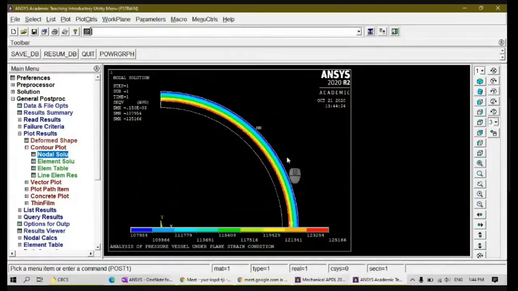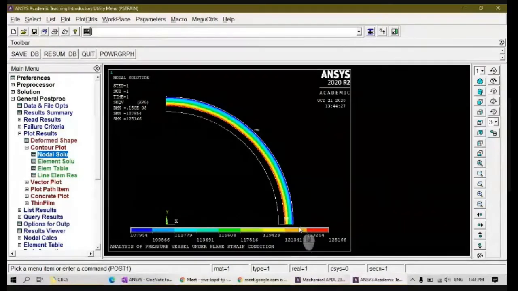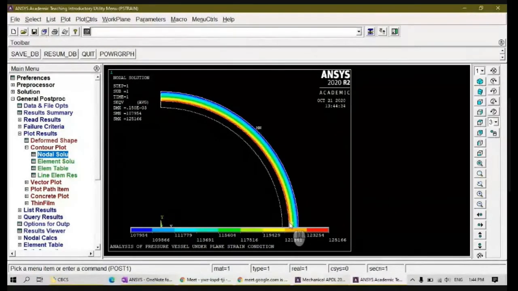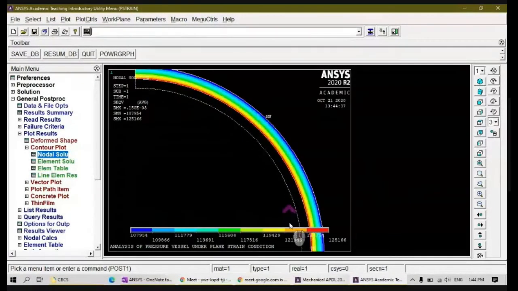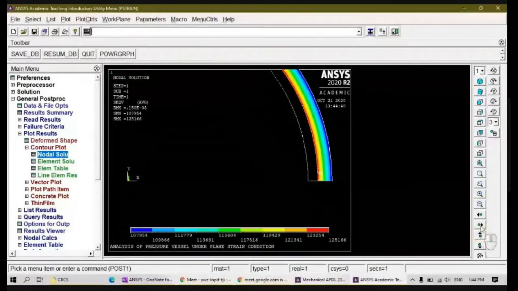Right? Just for convenience we do that. Okay, now we can also plot some graph here. So let me zoom here. Zoom in on this area.